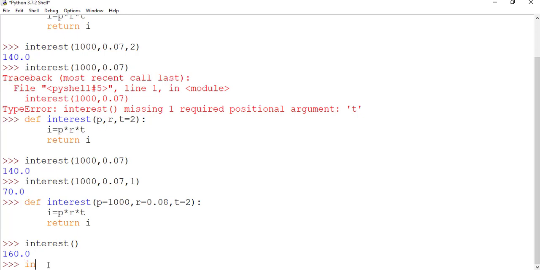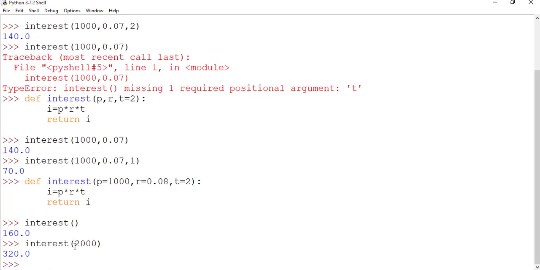Like if we call this function with 2000, what will happen? This 2000 value will be the value of p. This default value will get overridden. For r and t, we are not providing any value in the function call statement, so it will take the default arguments from the function definition header and calculate the interest.